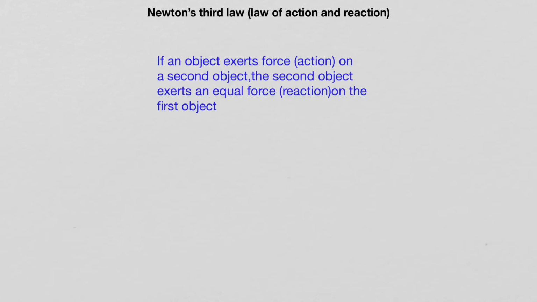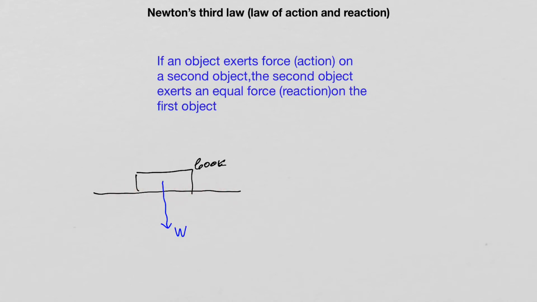This situation happens when there is some kind of force interaction between two objects. The simplest example would be placing a book on a flat surface. So here is the book. And so the book pushes on the surface with its weight. So the weight of the book points straight down. And so this force pushes on the surface.